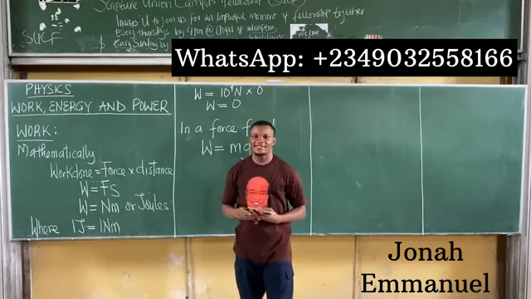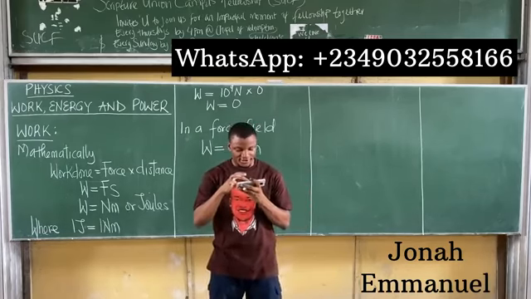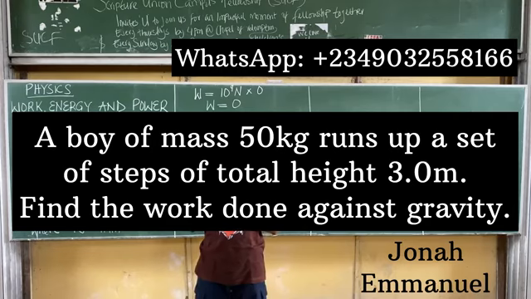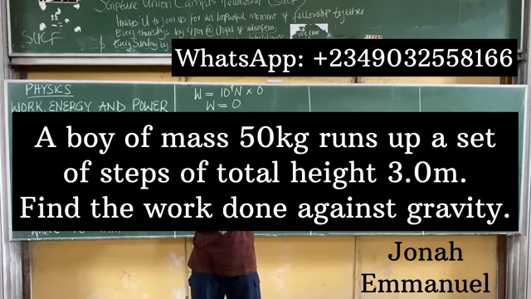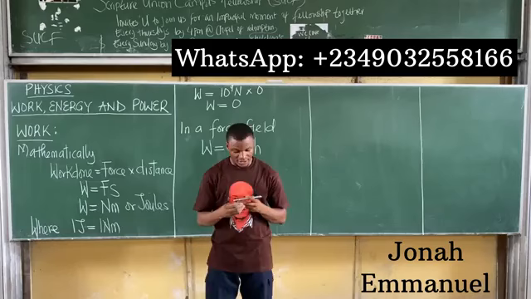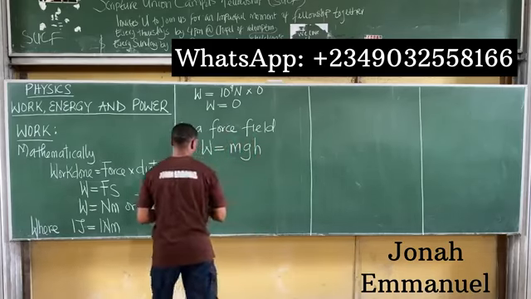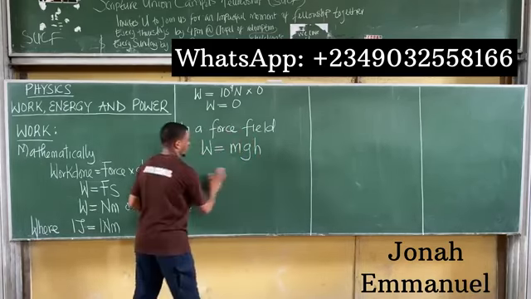All right, so let's take a first example. The first example says a boy of mass 50 kilogram runs up a set of steps of total height 3.0 meters. Find the work done against gravity. Now, in this case here, here's what to note, please.